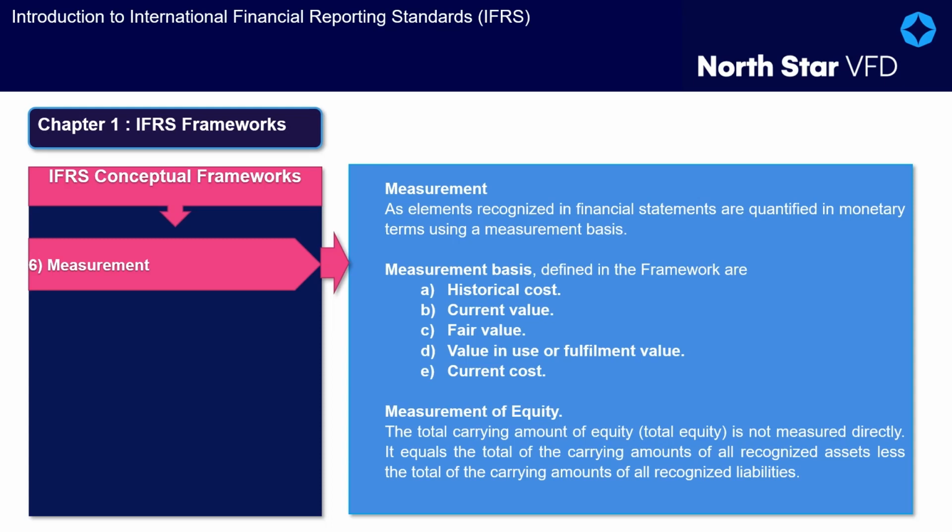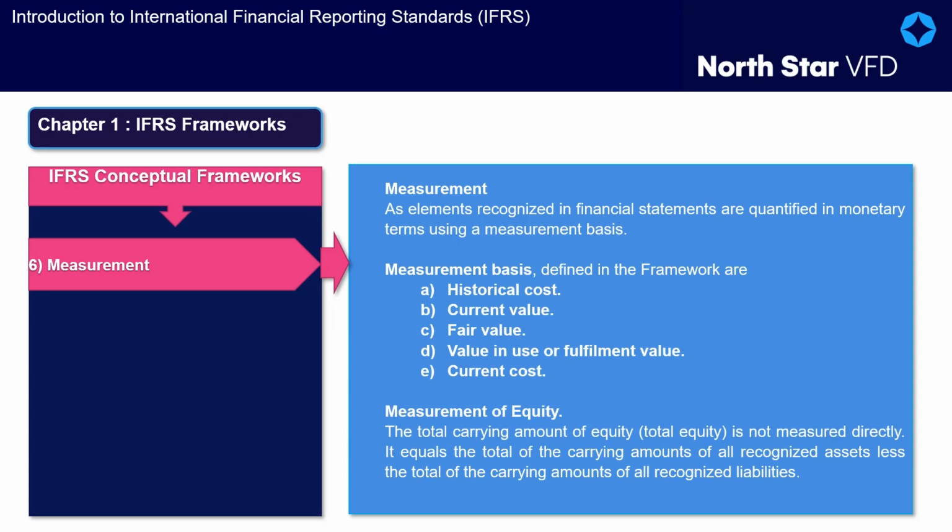2. Current value. Current value measures provide monetary information about assets, liabilities and related income and expenses, using information updated to reflect conditions at the measurement date. Unlike historical cost, the current value of an asset or liability is not derived, even in part, from the price of the transaction or other event that gave rise to the asset or liability. Current value measurement bases include 1. Fair value, 2. Value in use for assets and fulfillment value for liabilities, and 3. Current cost.